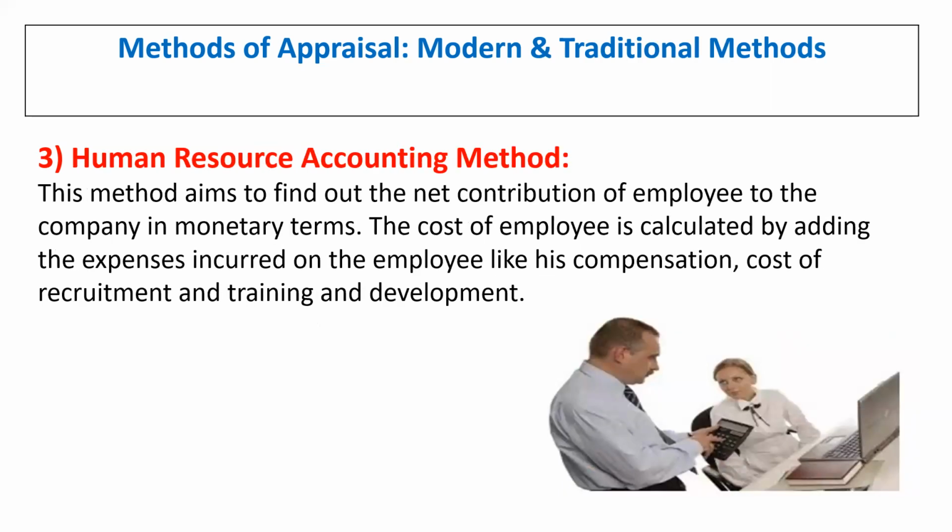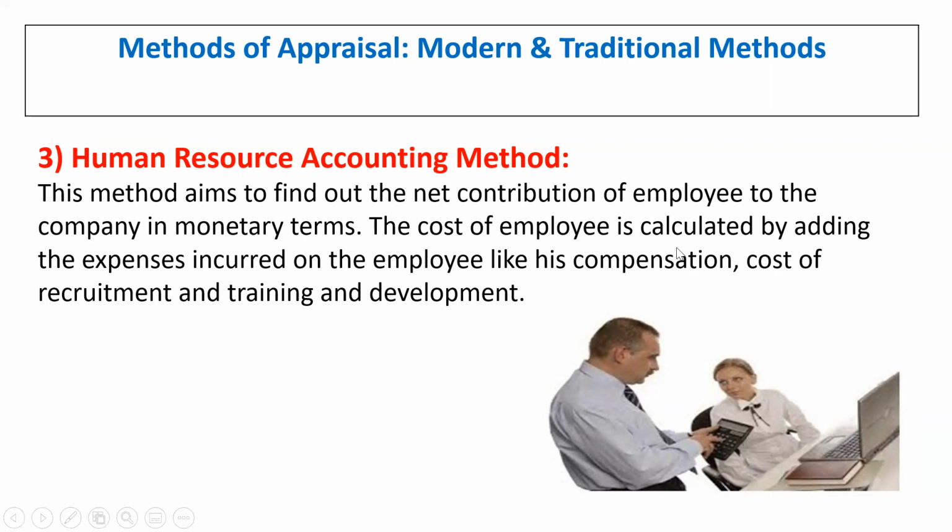Then we have the human resource accounting method. Its main aim is to find out the net contribution of that particular employee to the company in monetary terms, that is, how the employee is able to reach the target given in the organization.